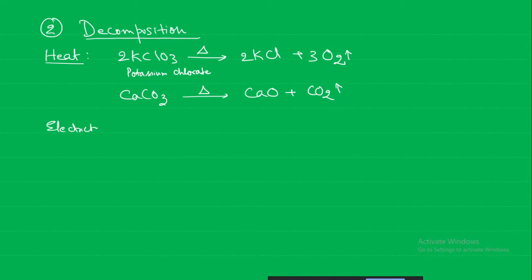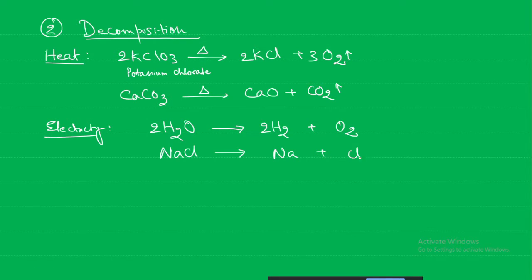Next, electricity. Decomposition by electricity is the electrolysis of water. Water on electrolysis will release hydrogen gas and oxygen gas. The electrolysis of sodium chloride will release sodium and chlorine gas.